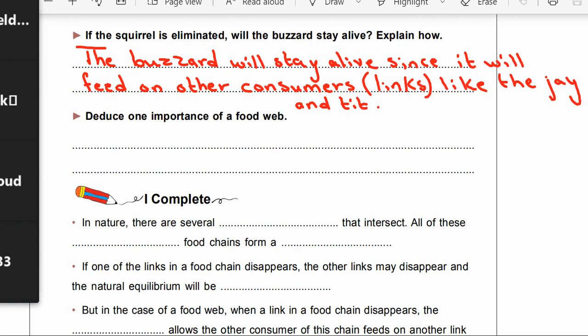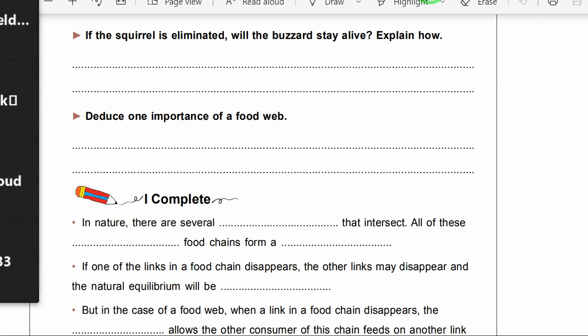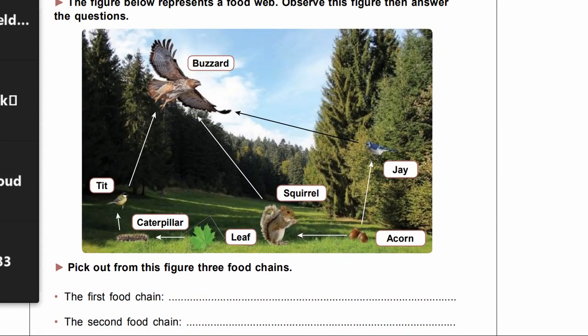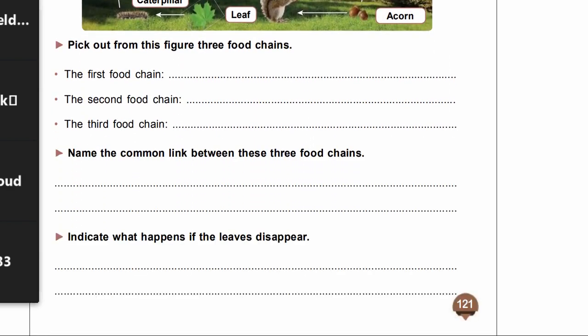In the case of a food web, if one link disappears, like the squirrel for example, does the buzzard die? Of course not, because it can feed on other living things like the jay and the tit. So, the importance of the food web is that if one link disappears, the other links can feed on other consumers. Let's write the answers.